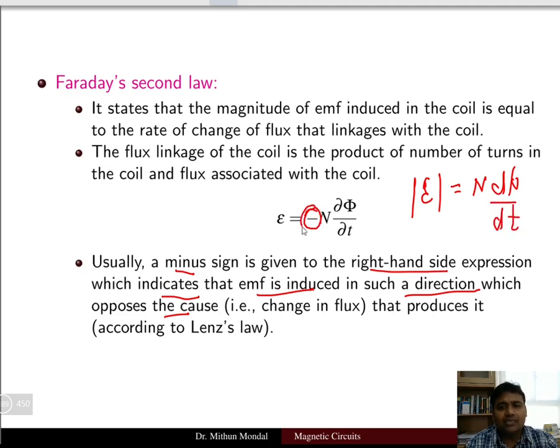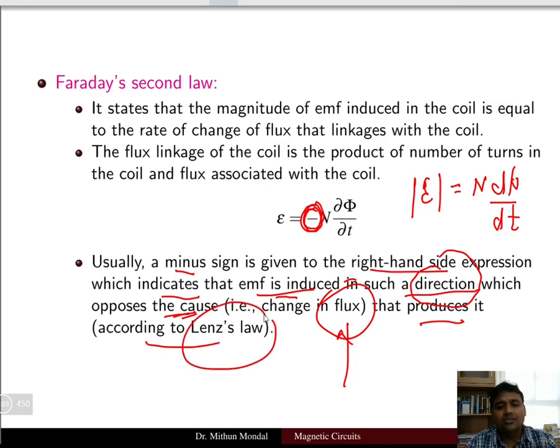Whereas the minus sign indicates the EMF direction, and it is to oppose the cause which produces it. The cause is basically the flux. So due to the change in the flux, the EMF is produced, and it will oppose the cause that produces it according to Lenz's law.